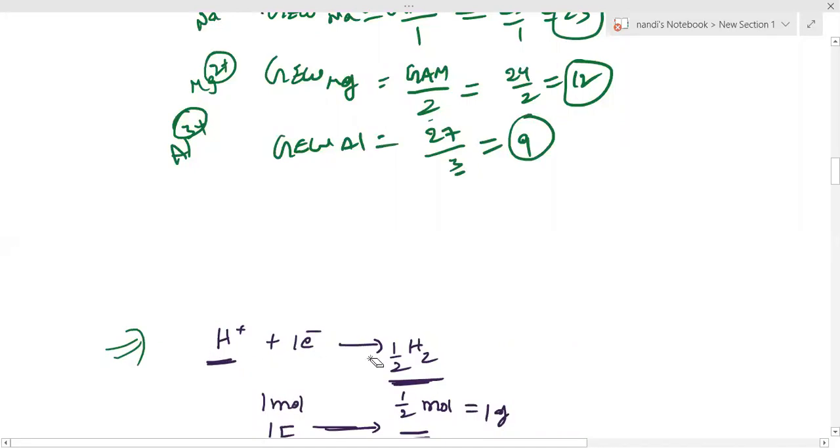Cancel the 2 and we get only 1 hydrogen. That is a representation; if you don't know, practice. Wherever I am writing one element, you can write H2 by 2. That is only for gases.